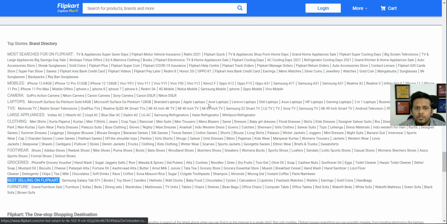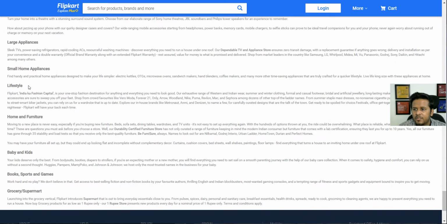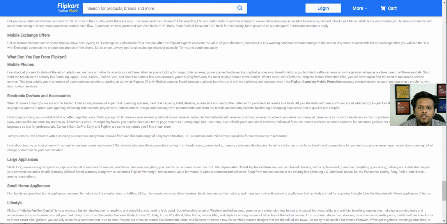You can scroll to the bottom of the Flipkart page, and you can find that there are different examples that you can see. Again, here are also some categories, so make sure you do that.